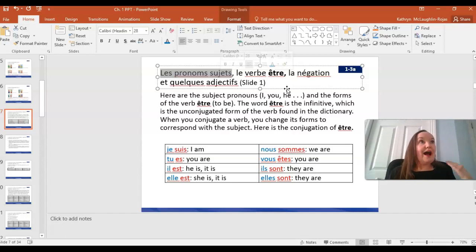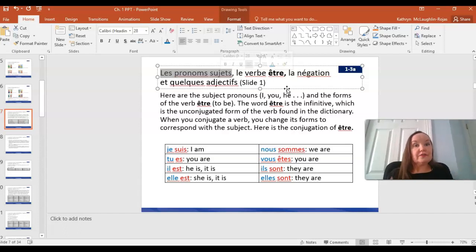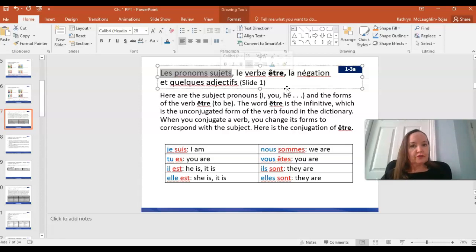So if I say, I study French, I am the subject of that sentence because I'm the one doing something. Okay, so we'll get into the French version of those subject pronouns in just a few minutes.